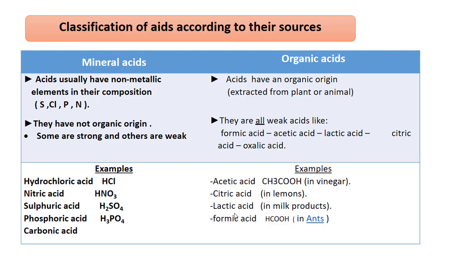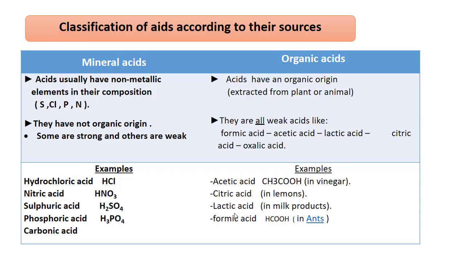The source means where the acid comes from, organic origin or inorganic origin. Mineral acids are acids that have a non-metallic element in their composition, just like hydrochloric acid, nitric acid, sulfuric acid, phosphoric acid.